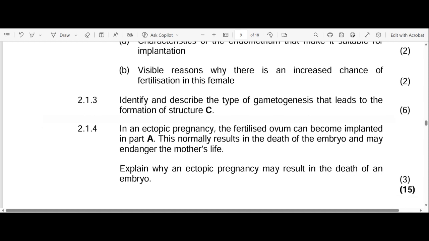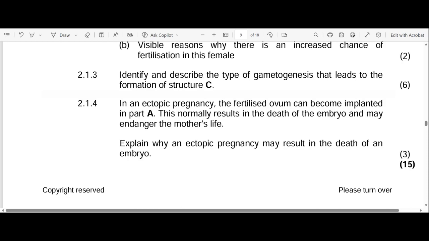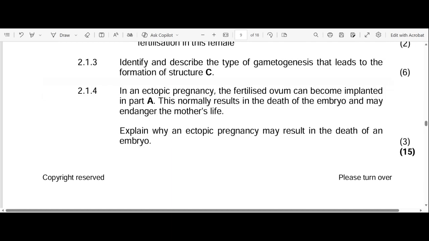Okay, so let's continue. So 2.1.4. In an ectopic pregnancy, the fertilized ovum can become implanted at part A. This normally results in the death of the embryo and may endanger the mother's life. So the question is to explain why an ectopic pregnancy may result in the death of an embryo.